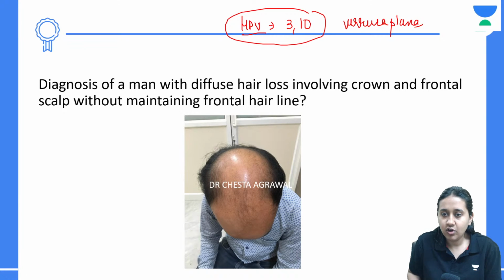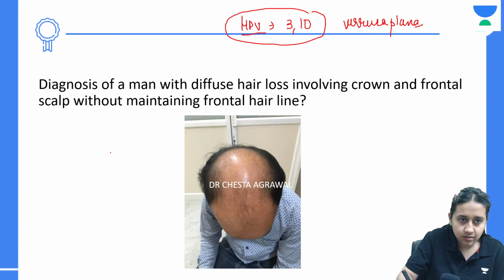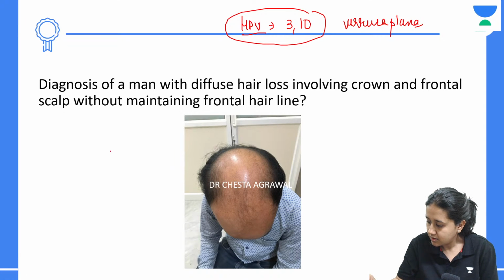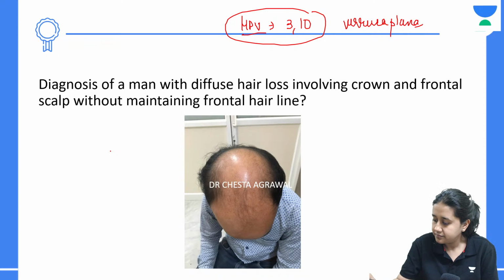Diagnosis of a man with hair loss involving the crown and the frontal part. What is the answer here? Yes.